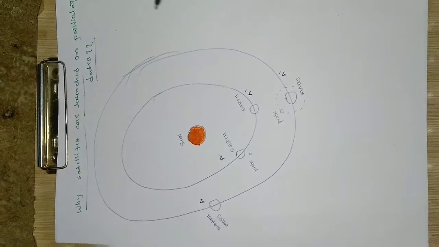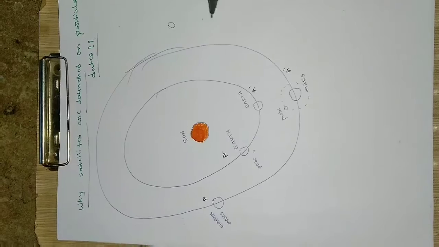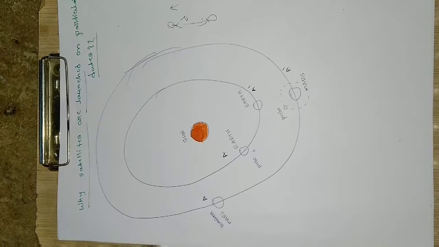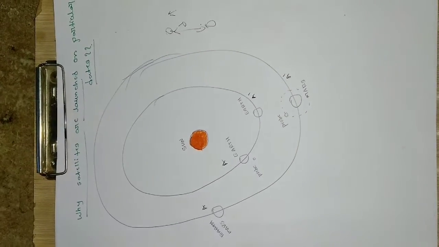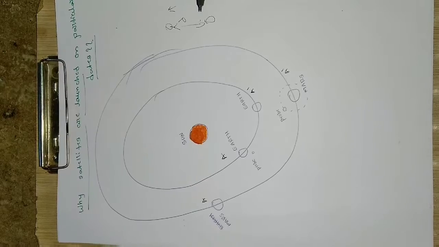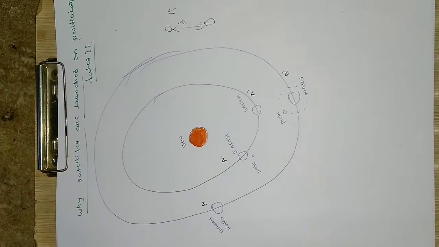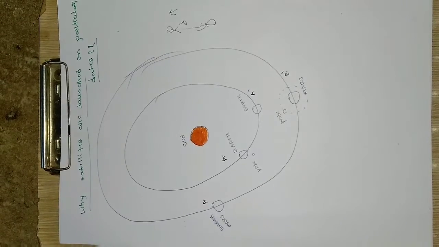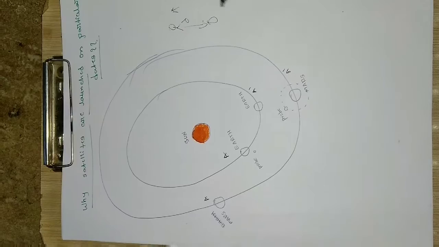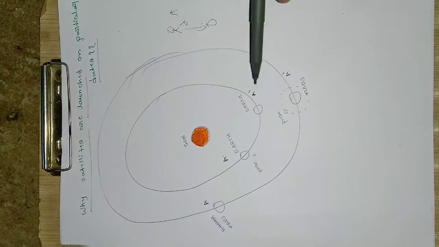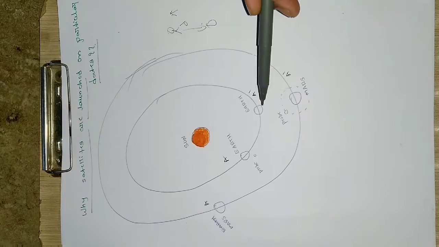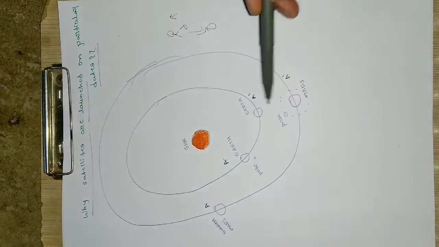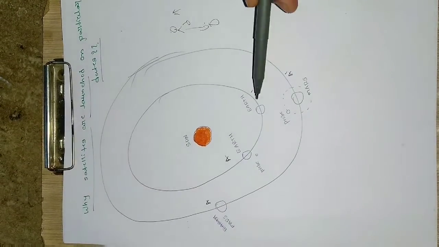Tell me one thing, guys, what makes communication difficult in space? The distance between two planets. As the distance increases, communication becomes very difficult in outer space. If the planets are very close to each other, then there is no problem, but if the distance between two planets increases, then it will create a problem. So what scientists do is, when the probe reaches Mars, they ensure that the distance between Earth and Mars is minimum, so that there is clear communication between Mars and Earth.